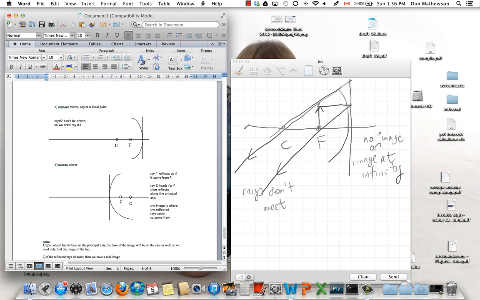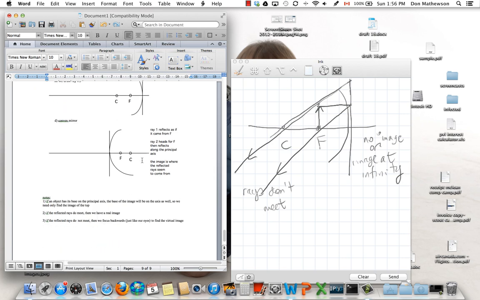If it's out here, then there's a real, inverted, and small image. If it's in here, then there's a virtual, upright, and large image. If it's at the focal point, there's no image at all. So that's 1, 2, 3. Those are 3 of the 4 ray drawings that we need.